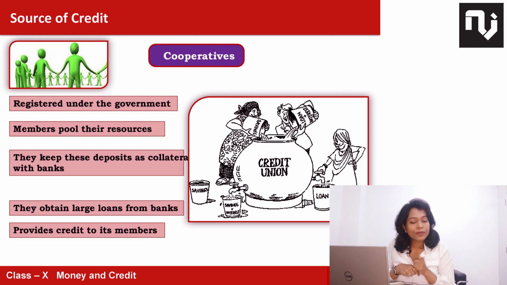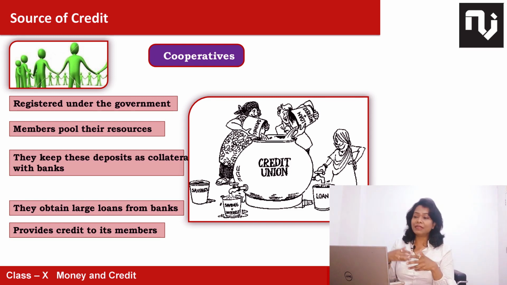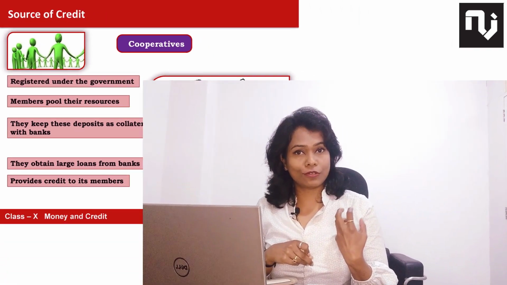Singapore is the country in the world where 80% cooperatives are working. Here the role of government is less. I'm not saying minimal or none, less, and the maximum role is of the people who have formed their cooperatives, in helping each other, in building their houses, in building the work, and in supporting the government as well. I told you some time back also that it depends upon us also. In chapter 2 I have explained that unemployment or underemployment is also in our hand to reduce. We should not depend on the government for everything.